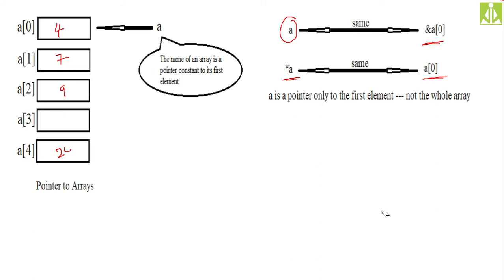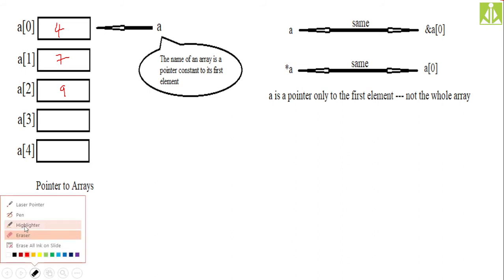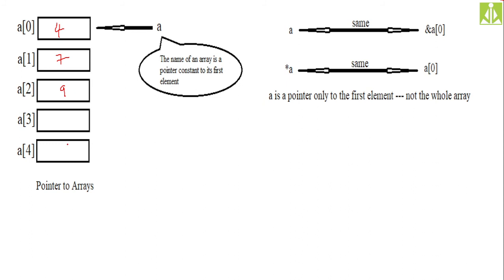Array name itself is the pointer constant to the first element, first location. If I take some different location's address, instead of taking the first location's address, then how will things go? This is by default, we are not doing anything. This is what we get by default.